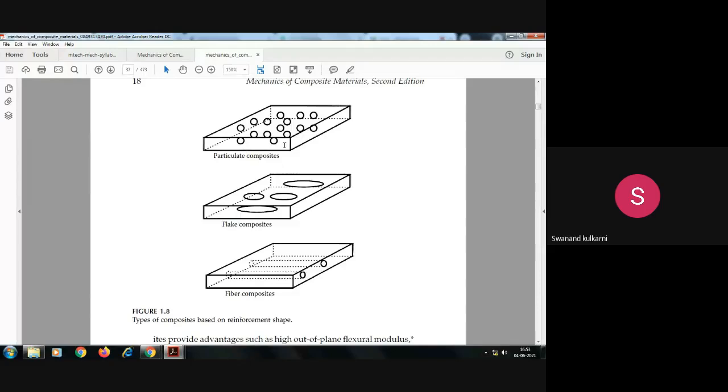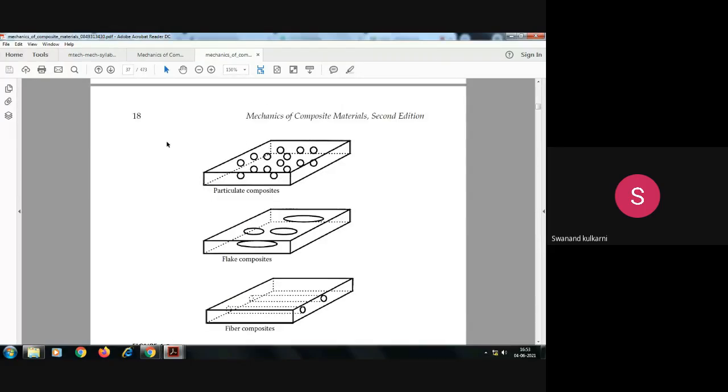Is it okay? So during this classification of the material, we were discussing the different types of composite materials. Inside that, we took the reference of particulate composite material. So like this, small particles are there, and those particles are working as ingredients inside this matrix material.